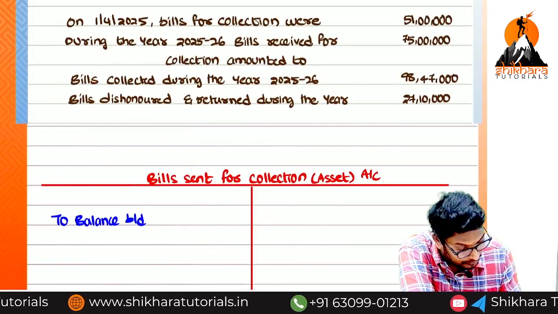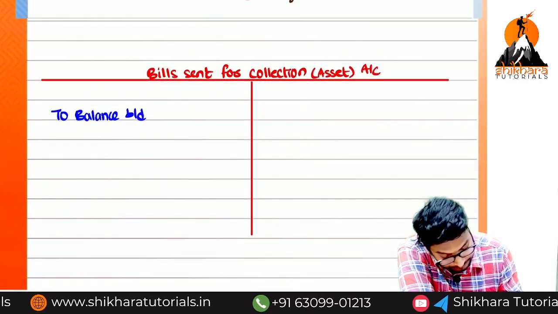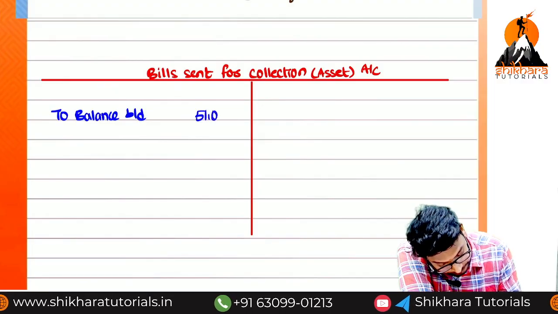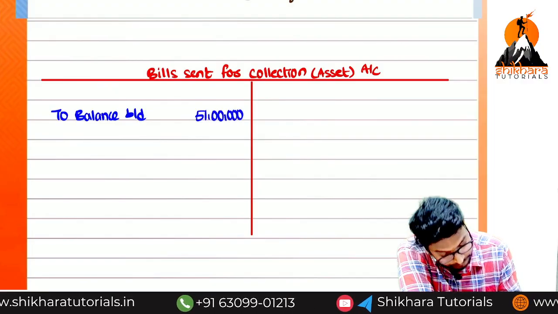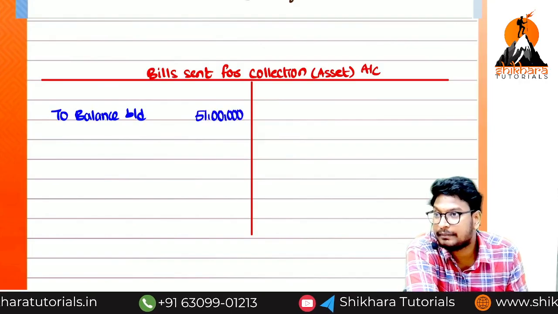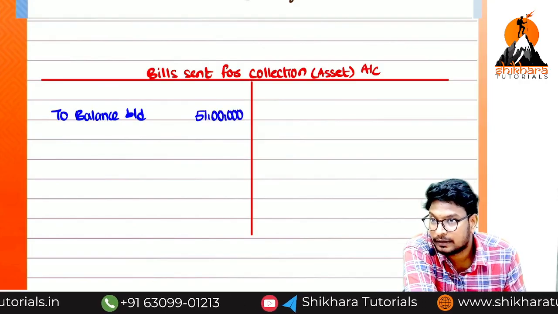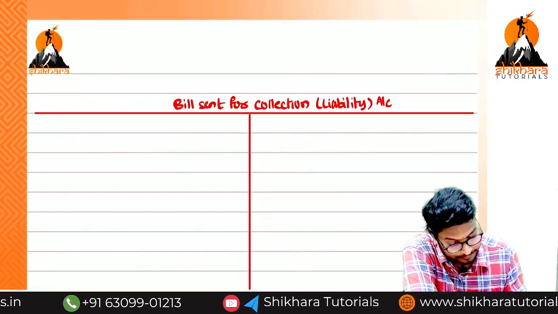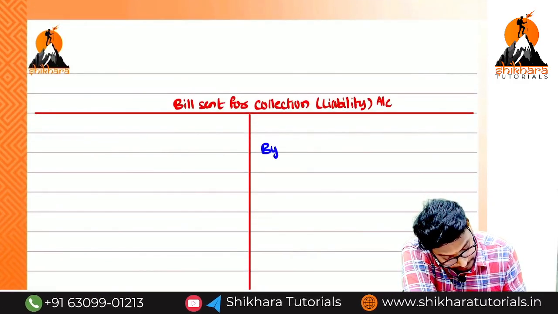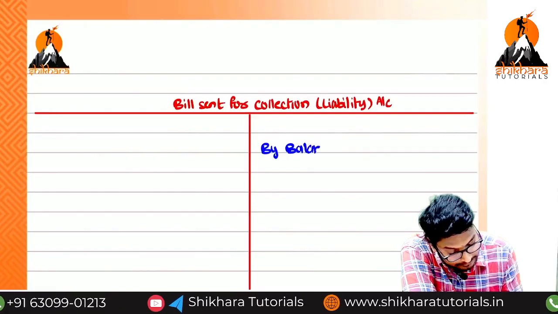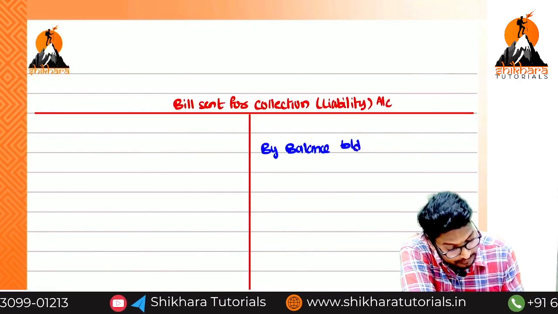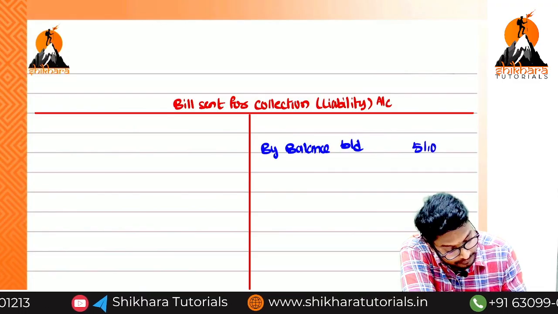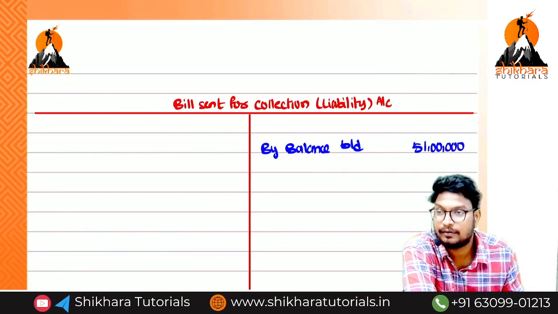What is the amount, ma? 51 lakhs. In the liability account, the opening balance we have to write on the credit side. So with the name of by balance brought down, that is equal to how much, ma? 51 lakhs. Okay, na guys.